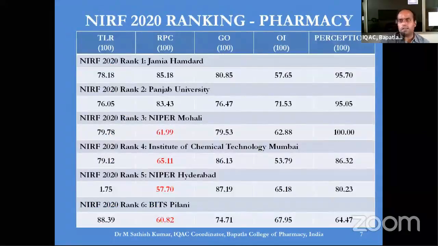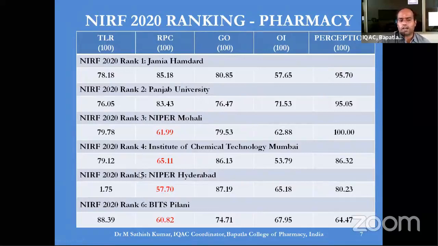Now you can see a table here. I have given the NIRF 2020 ranking for the pharmacy discipline, and most of you might have already gone through this. There are 5 criterions, out of which the second one, which we discussed in the previous slide, is focused here: RPC, research and professional component.